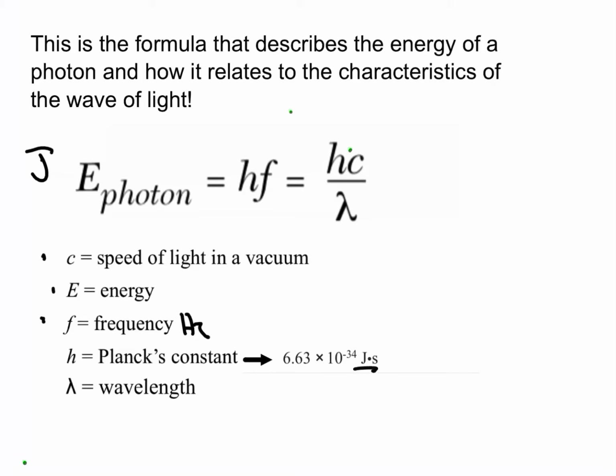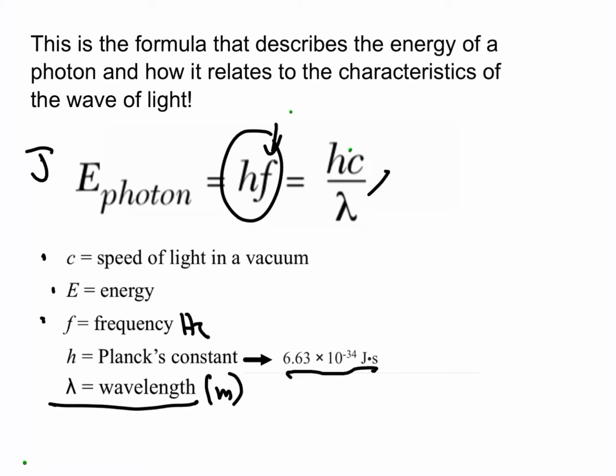Planck's constant is a number that's on the front of your reference table. 6.63 times 10 to the negative 34 joule seconds. And wavelength is just wavelength, and that'll be in meters. Now, why the two formulas? Well, it has to do with whether or not they gave you the frequency of the light or the wavelength of the light. And they basically work together.